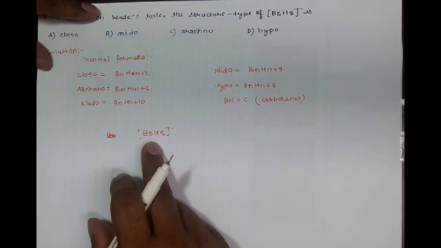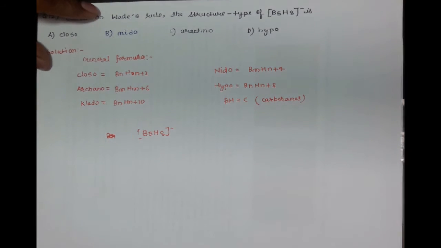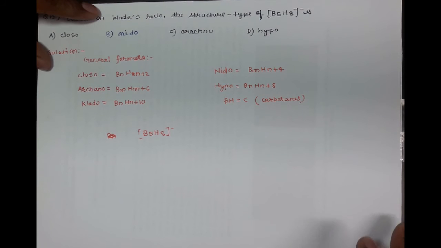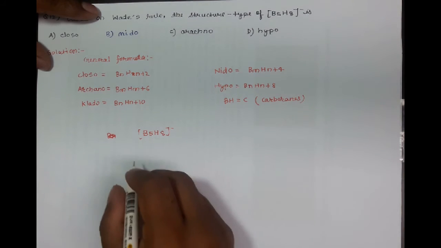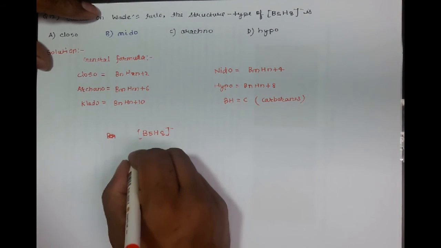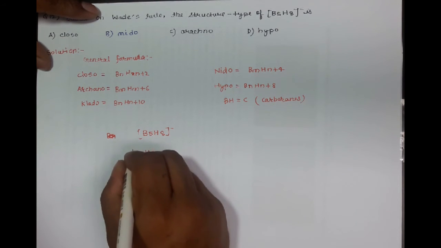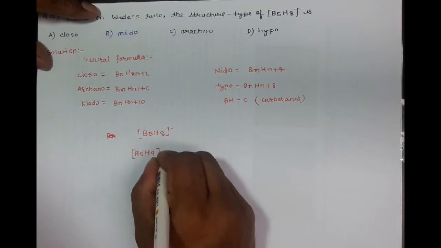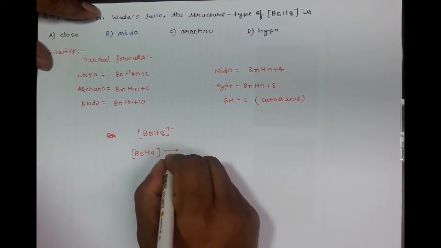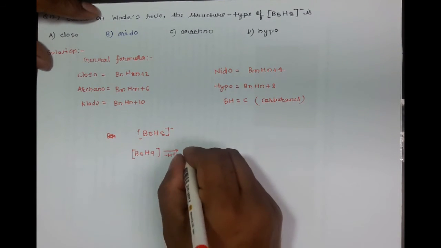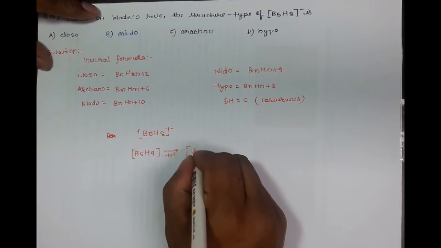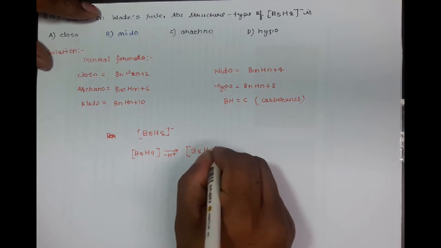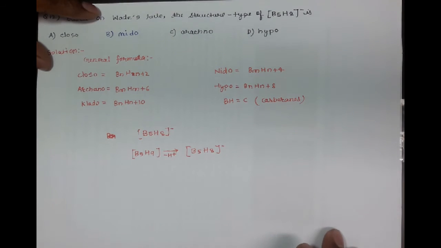To solve this question, you can think like this: if we remove one proton from B5H9, it will give B5H8 minus.